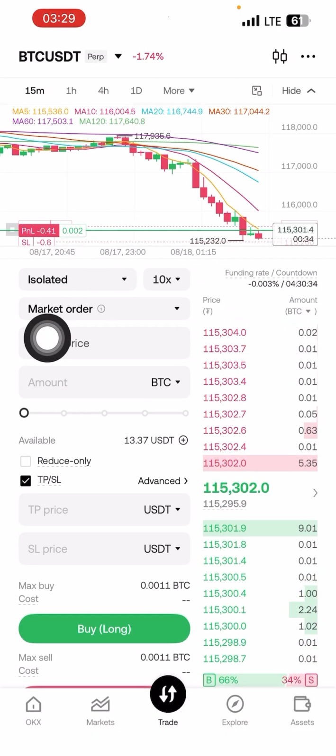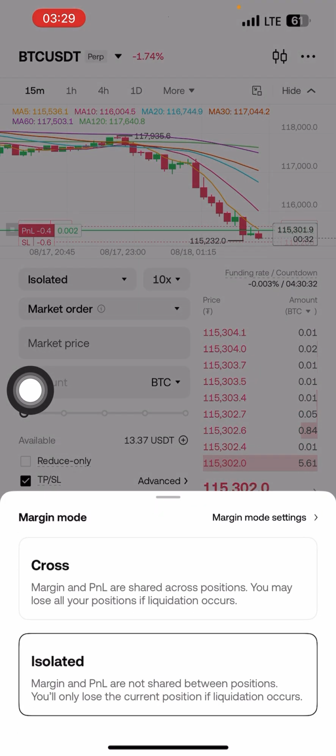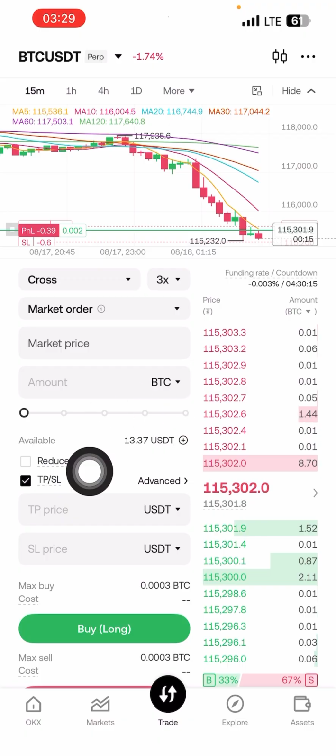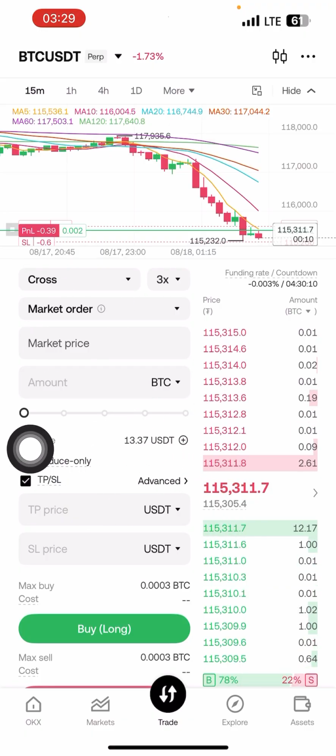If I come here, you see that we have isolated or cross. Mostly people put it on cross, but I choose isolated. Isolated means that if I'm using $50 to trade and it hits stop loss and all the money finishes, it will not jump straight to my available balance. But in cross, even if the trade is not hitting stop loss but the money inside is finishing, it will jump straight to the available balance. That's why I always choose isolated.